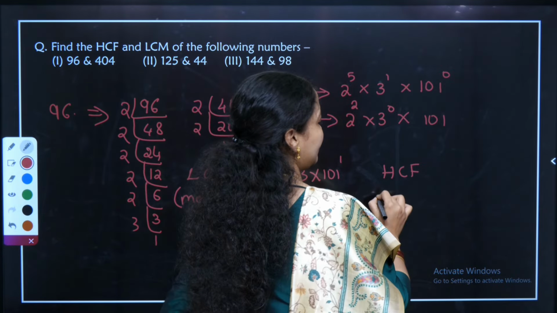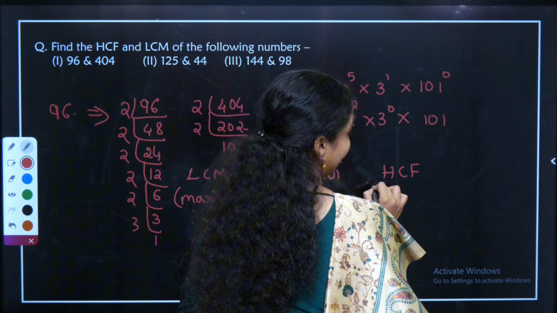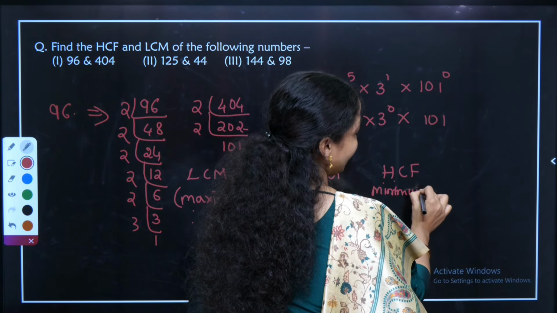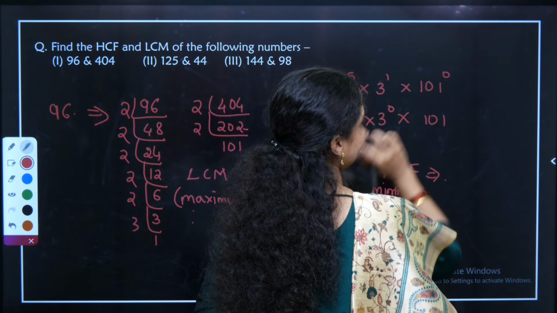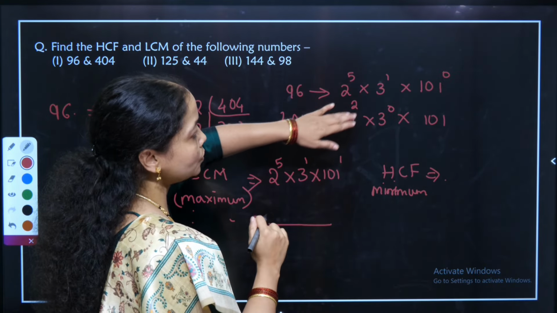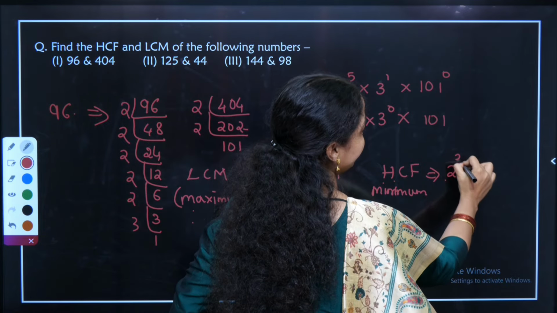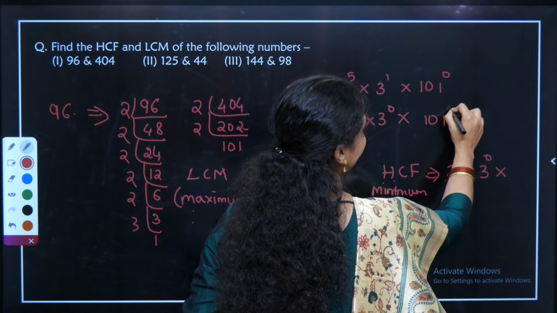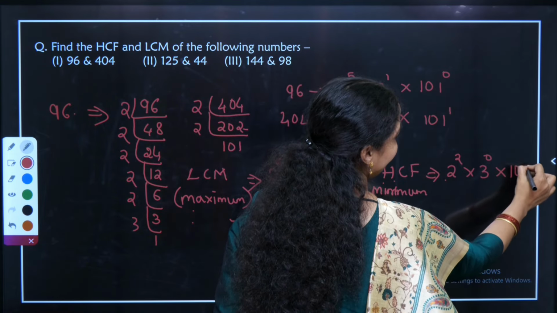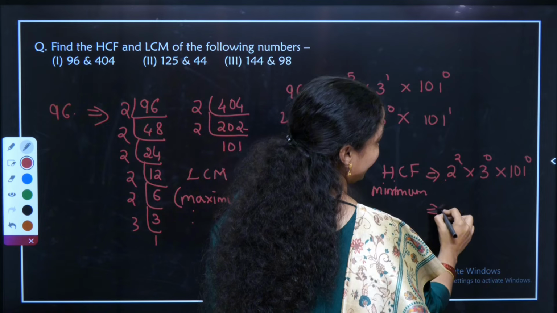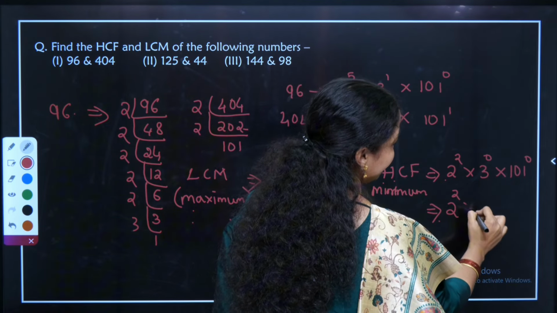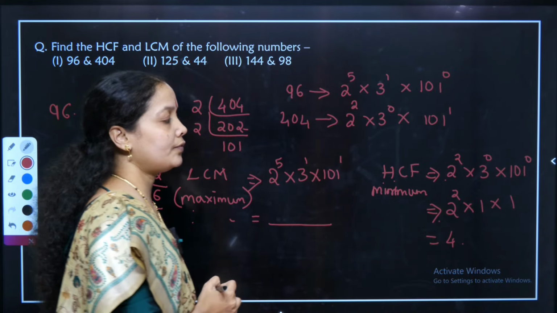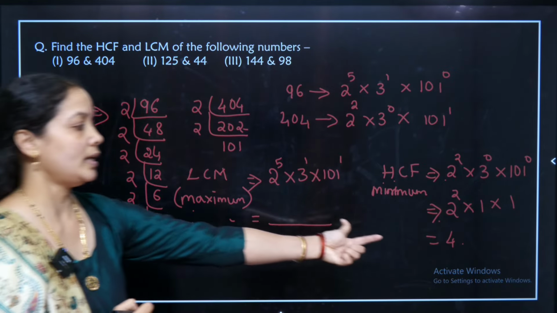Then finding HCF, highest common factor. Highest is the abbreviation, but I have to take the minimum power. I have 3 prime factors, 2, 3 and 101. The minimum power, you can check: 2 square, 2 power 5, minimum power is 2 square. 3 power 1, 3 power 0, minimum power is 3 power 0. 101 power 1, 101 power 0, minimum power is 101 power 0. When we have anything raised to 0, that is directly 1, so 1 into 1. So 2 square is 4. Hence HCF of 96 and 404 is 4.